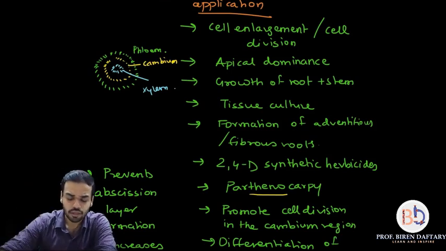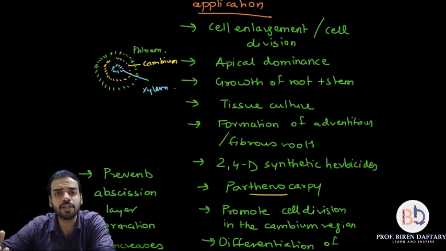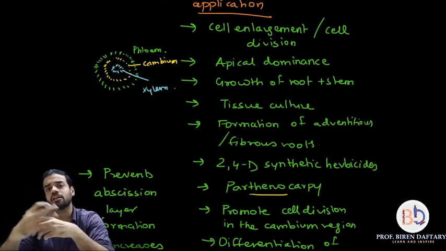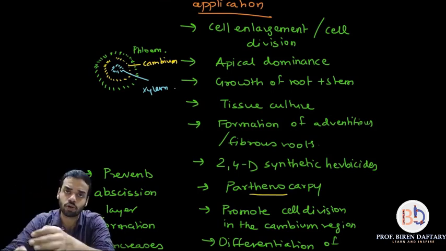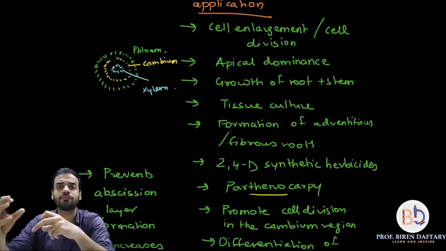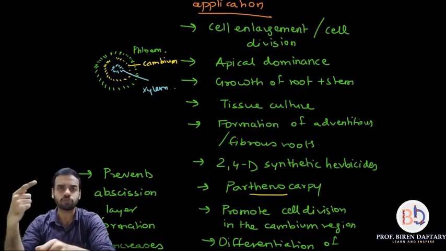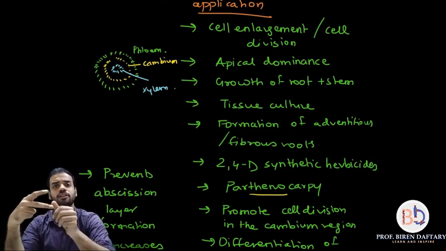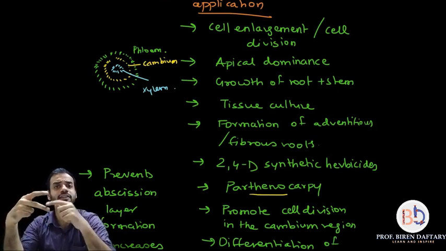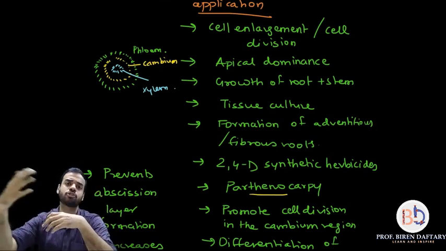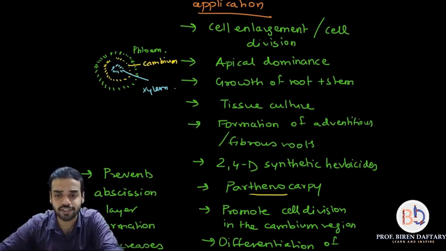Okay, cell division, you know, cambium region which is present between the phloem and xylem. The cambium region keeps on dividing because of more auxins, and because of that there is a proper differentiation or separation of xylem and phloem. Please remember, outermost layer is phloem, innermost layer is xylem, and between them the cambium is present. So if the cambium grows, the xylem and phloem are much more separated. So that is how it works.